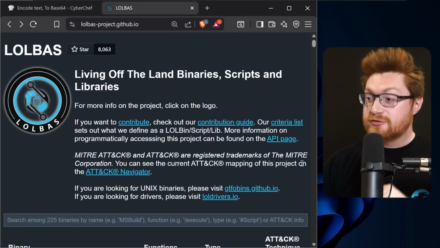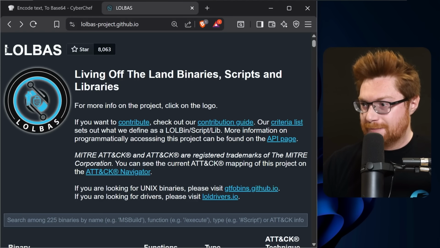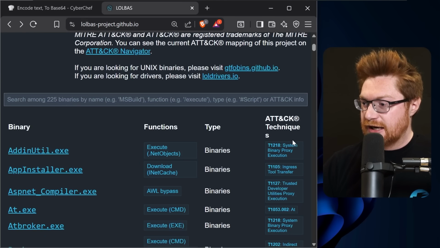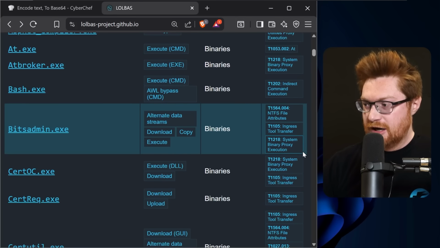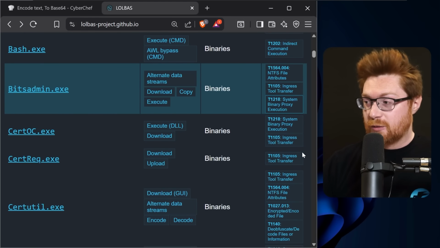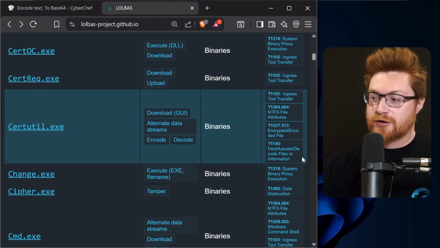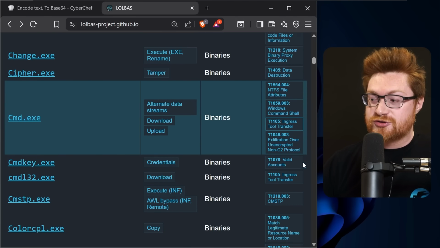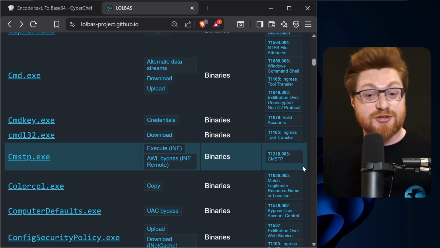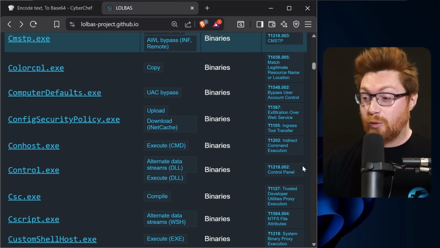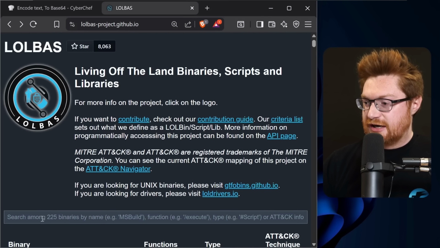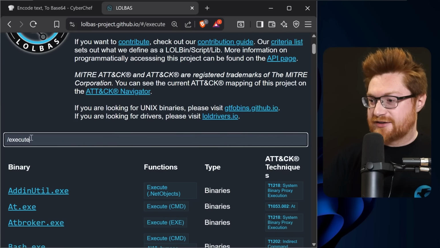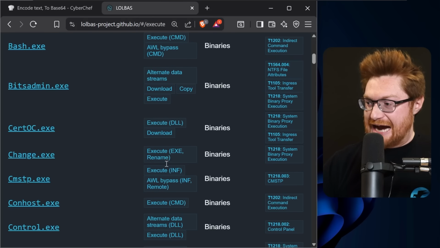Now that is where I, of course, always bring us to our LOLBAS resource, Living Off the Land Binary Scripts and Libraries, LOLBAS Project, GitHub. Look, could we track down something that could execute another payload, whether it's some other file on disk, whether it's some command that we could easily include as part of the arguments, whether it's something that could be hosted remotely, so there's no sketchy concerns of, they maybe see it and wonder, what is this program actually doing? You could, of course, search through a lot of these, maybe change the function to execute, and that way you'll actually be looking at the things that have that capability.